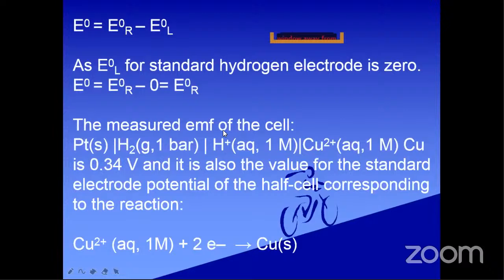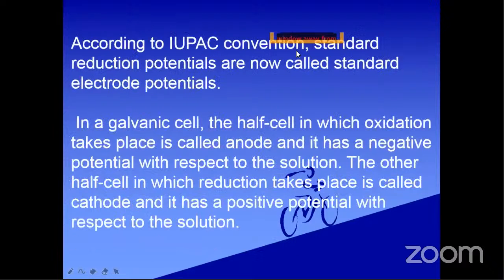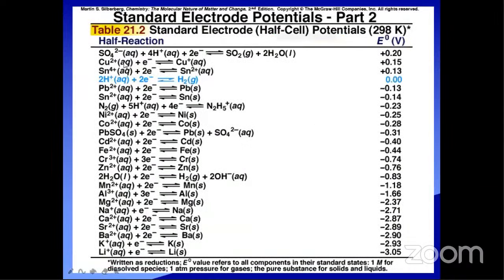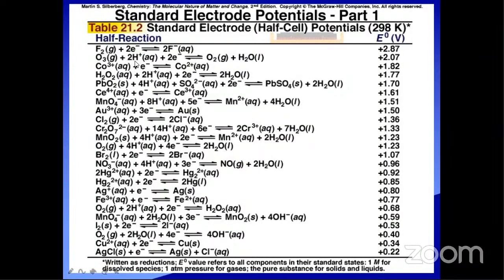See this one. According to IUPAC nomenclature, some metals undergo the oxidation process, and some non-metals undergo the reduction process. Fluorine is a non-metal. What process is it undergoing? It is undergoing reduction, not oxidation.